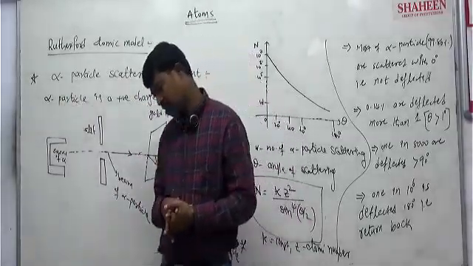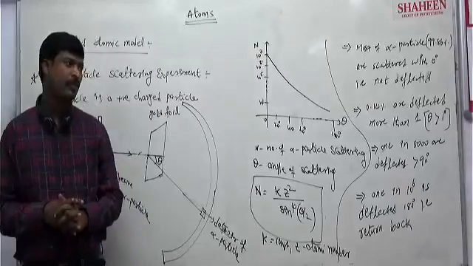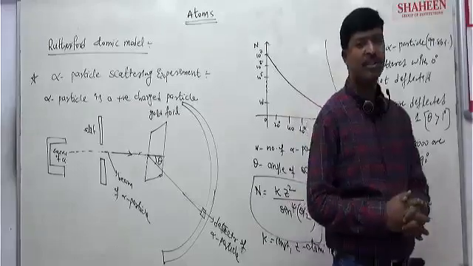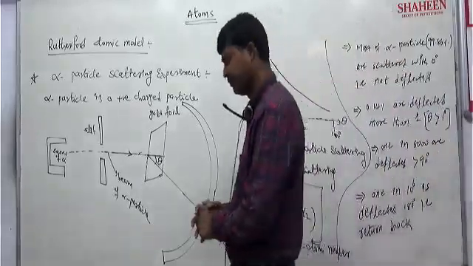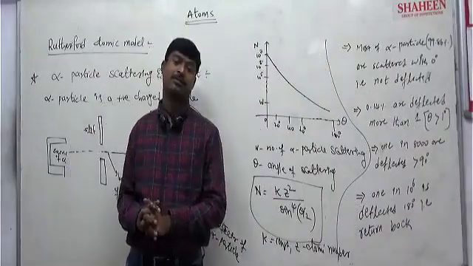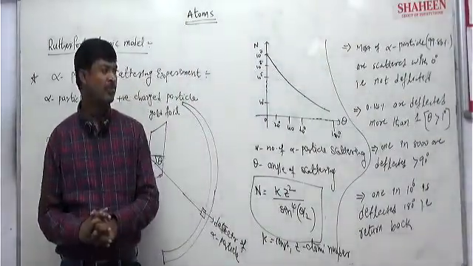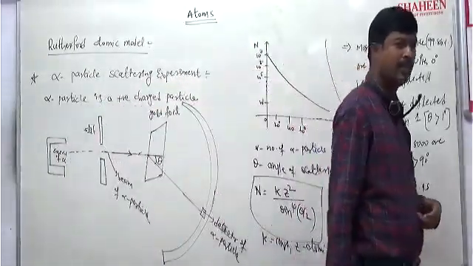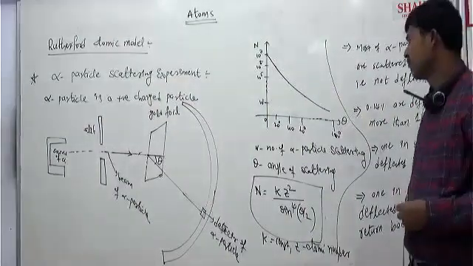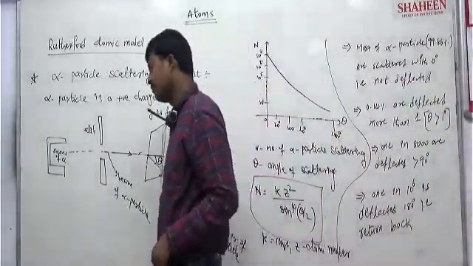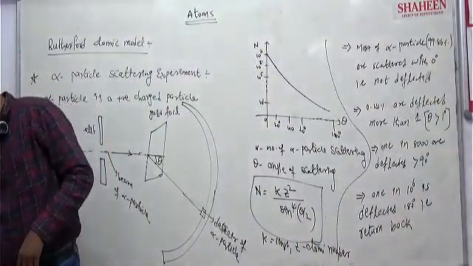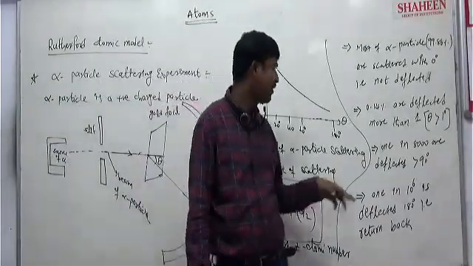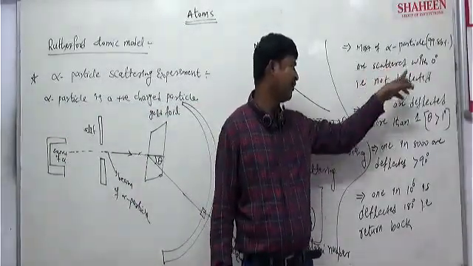Most of the space in an atom is empty. The reason for that is that most of the alpha particles are not deflecting, scattering at 0 degree.